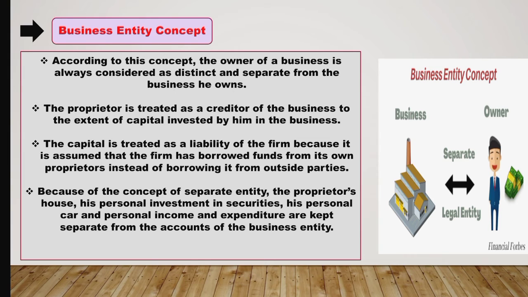As we have discussed, the business and the businessman are separate entities, that means all the personal assets of the businessman will be kept aside from the business entity. Why? Because we record all the financial transactions of the business from the firm's point of view and not from the point of view of the owner. So the owner's personal property will be kept aside from the business entity.